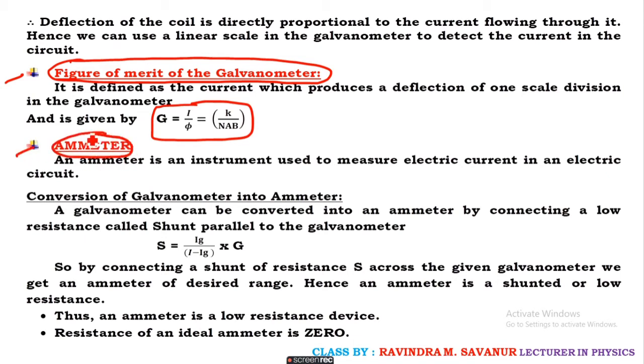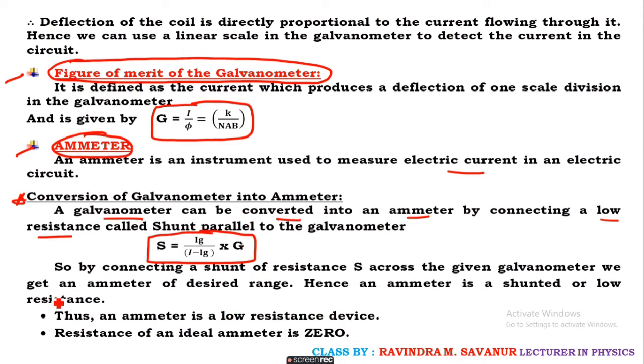Next comes the ammeter. So what is an ammeter? An ammeter is an instrument which is used to measure electric current. Now we will convert a galvanometer into an ammeter. How is it done? A galvanometer can be converted into an ammeter by connecting a low resistance, called a shunt, in parallel. To calculate that resistance, we require a mathematical expression: S equals Ig divided by I minus Ig, into G.